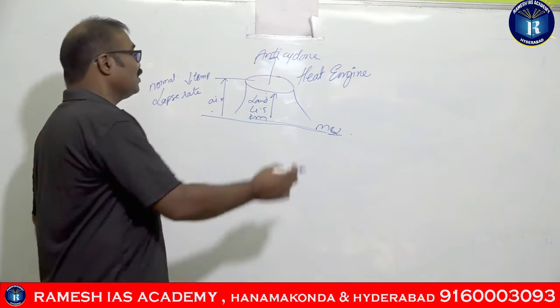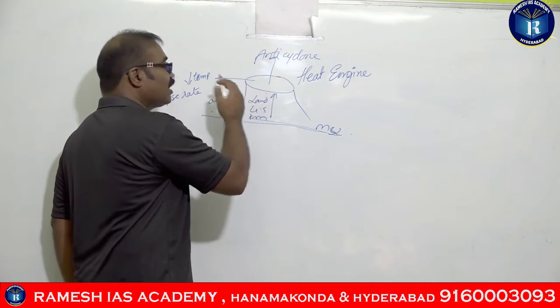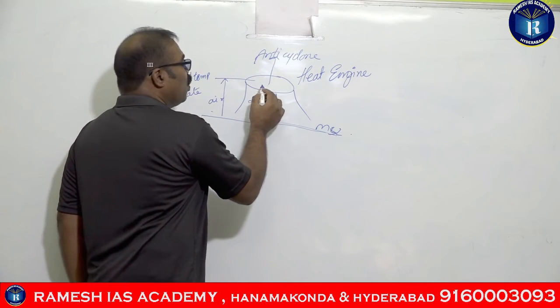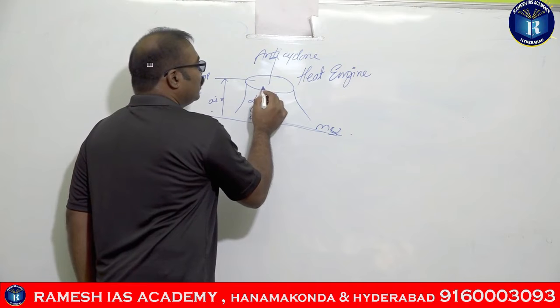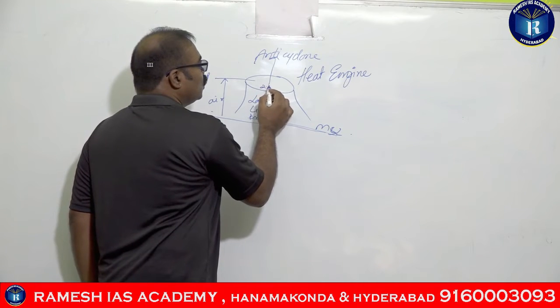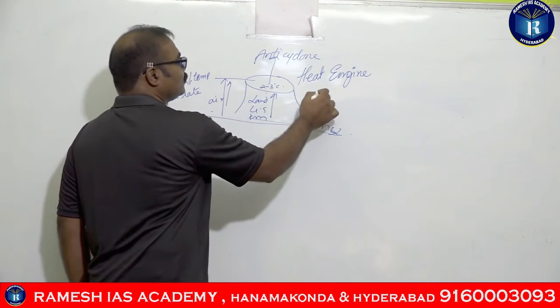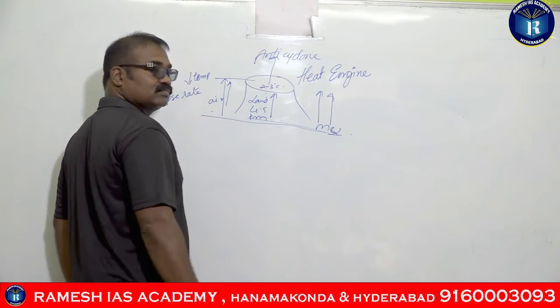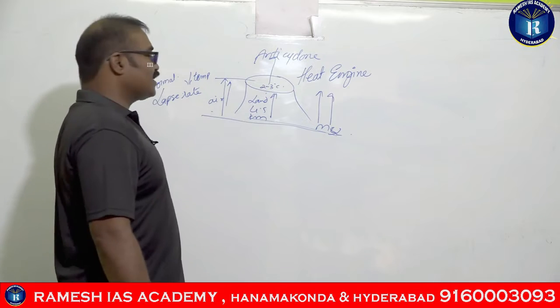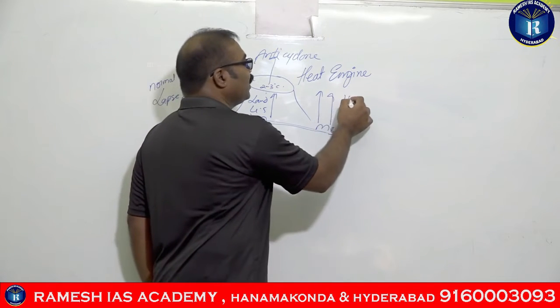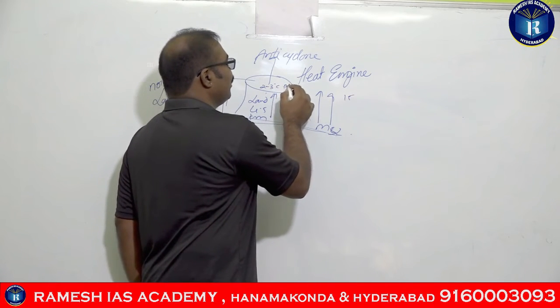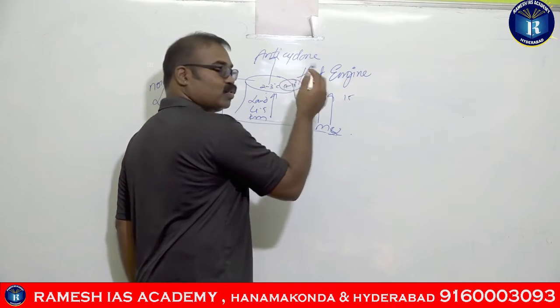So the entire Tibetan Plateau's temperature will be more by 2 to 3 degrees centigrade than the surrounding areas. If the surrounding areas are having 15 degrees, here you are having 17 to 18 degrees, let us suppose, guys.